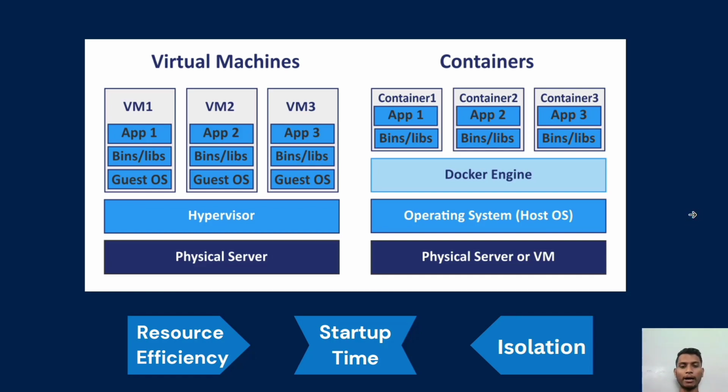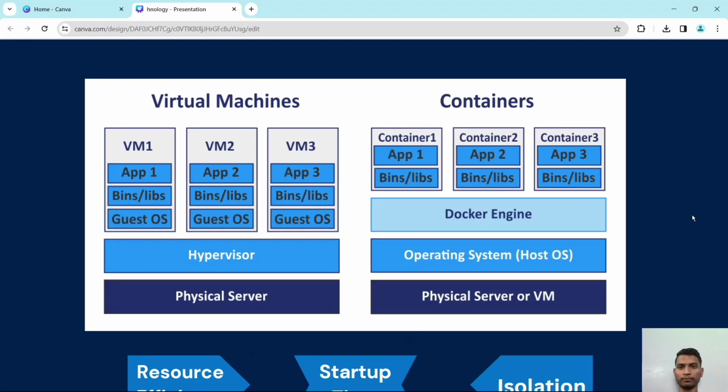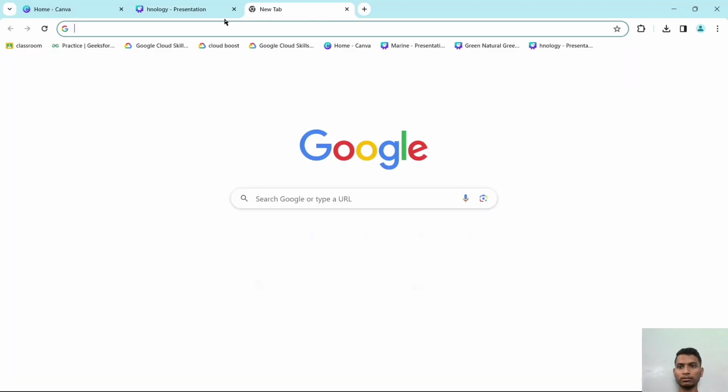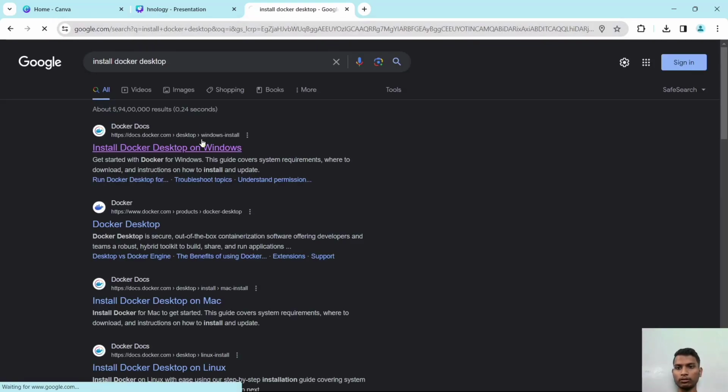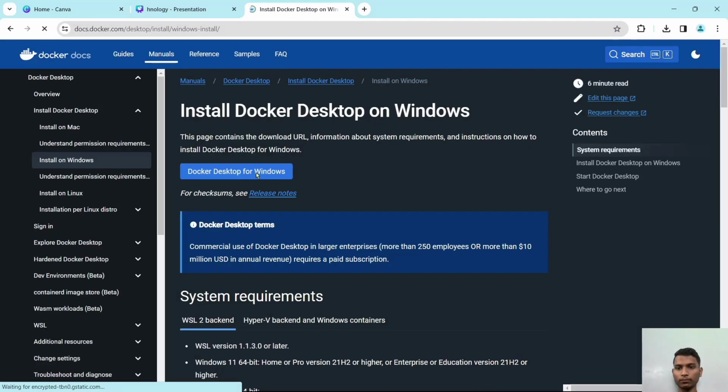So let's begin by downloading Docker Desktop. Docker Desktop is the graphical interface for managing the images, containers, and applications directly from our machine. To download it, search for install Docker Desktop and click the download button.